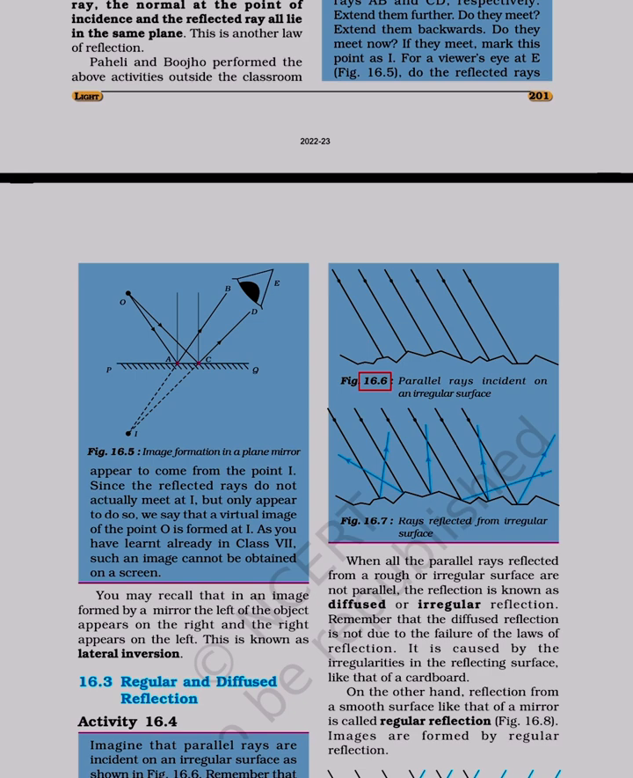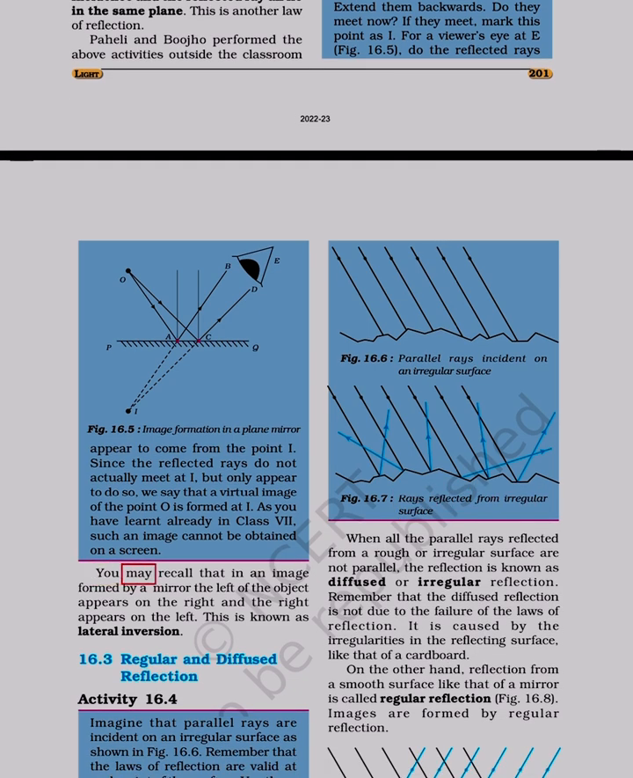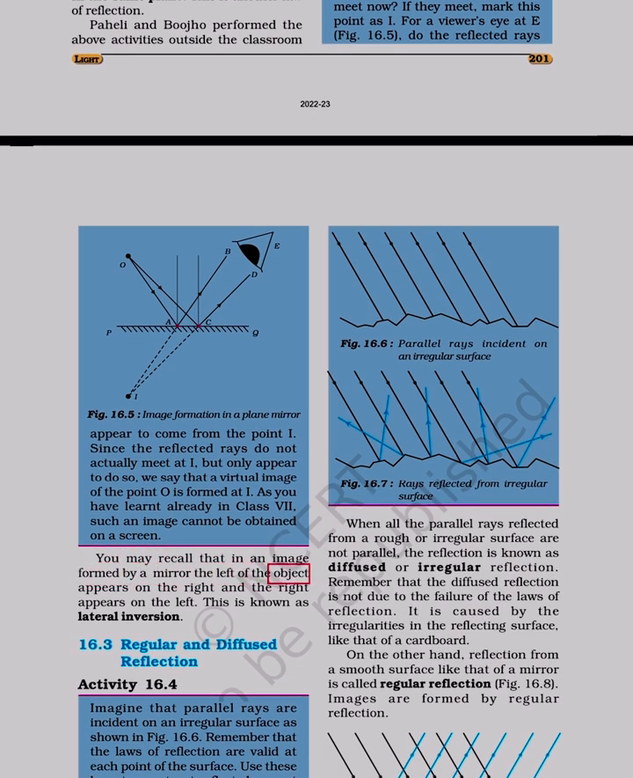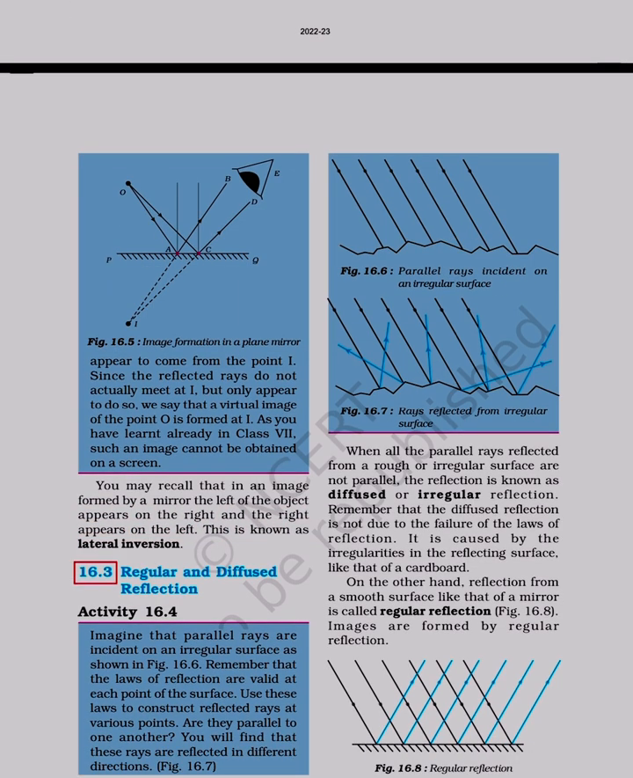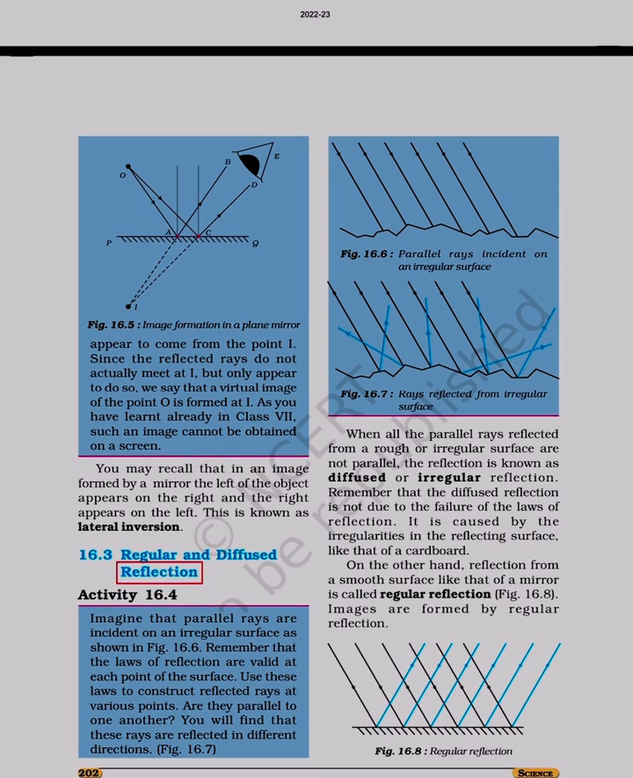Figure 16.6. Parallel rays incident on an irregular surface. Figure 16.7. Rays reflected from irregular surface. You may recall that in an image formed by a mirror the left of the object appears on the right and the right appears on the left. This is known as lateral inversion. 16.3. Regular and diffused reflection.